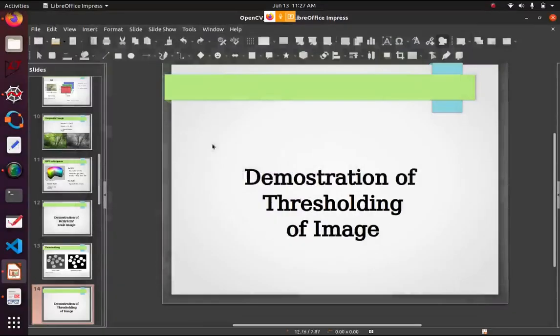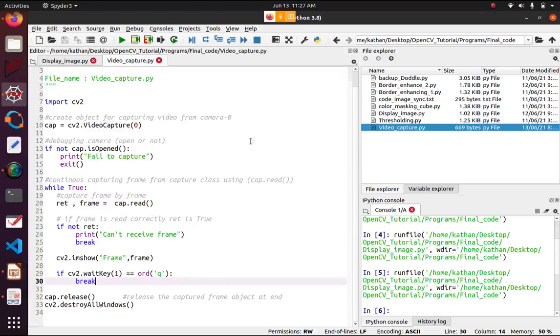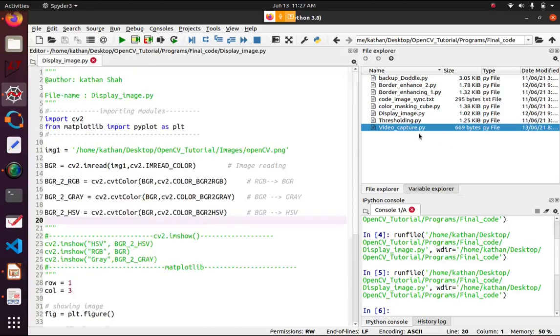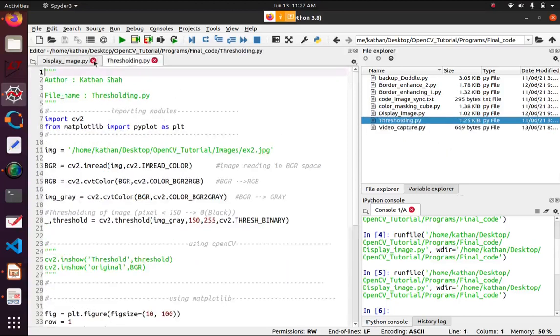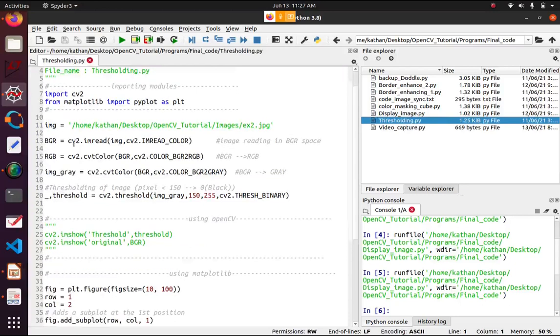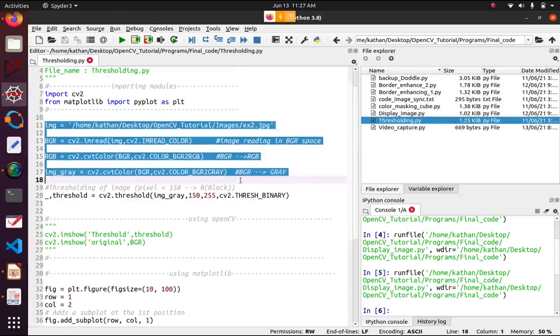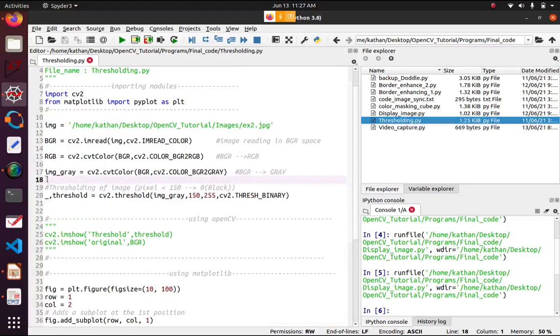Let's first see how it works. Open thresholding.py. This part you have already done, converting the image into BGR, RGB and gray. The new line is here: threshold equals cv2.threshold, where threshold is the variable name. It converts the gray image, a single channel image, into a binary image.